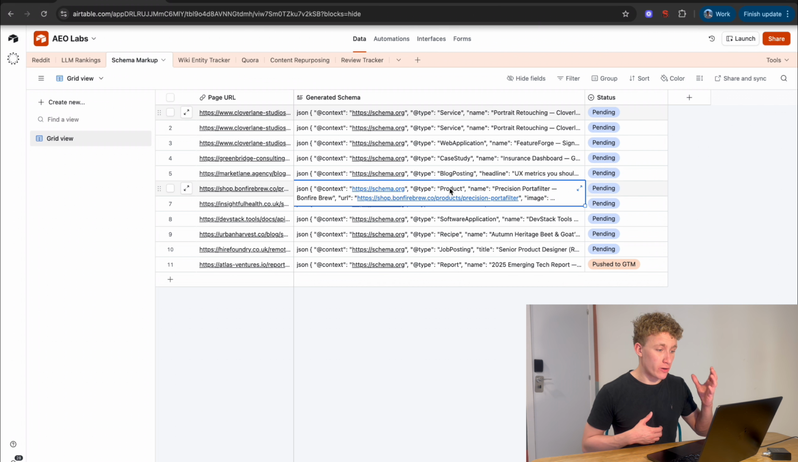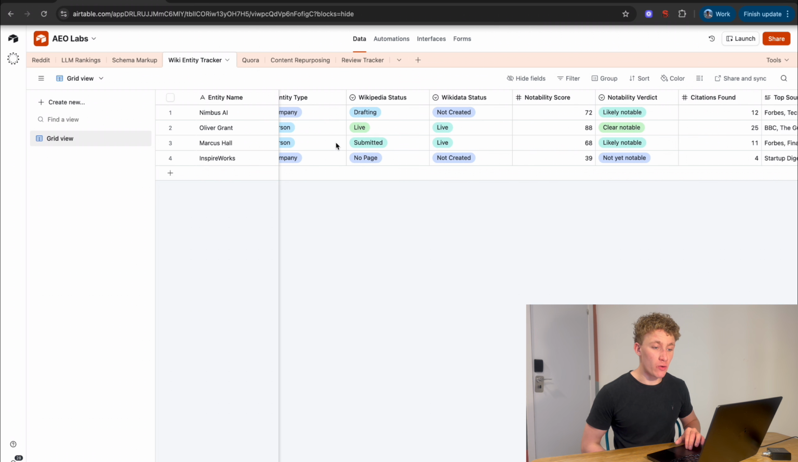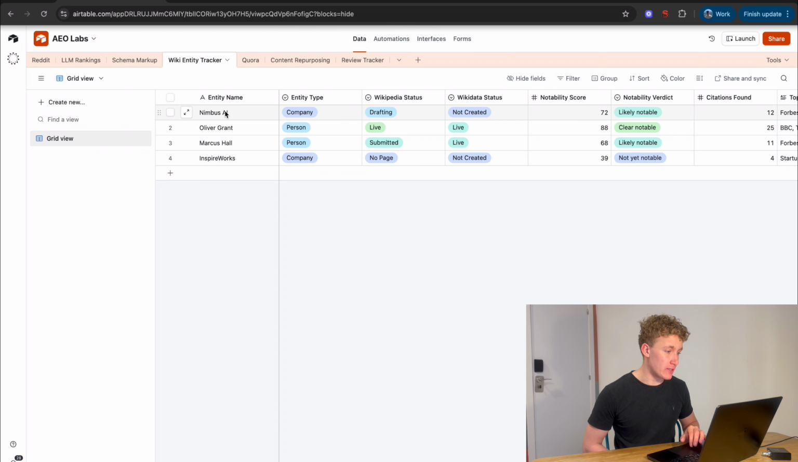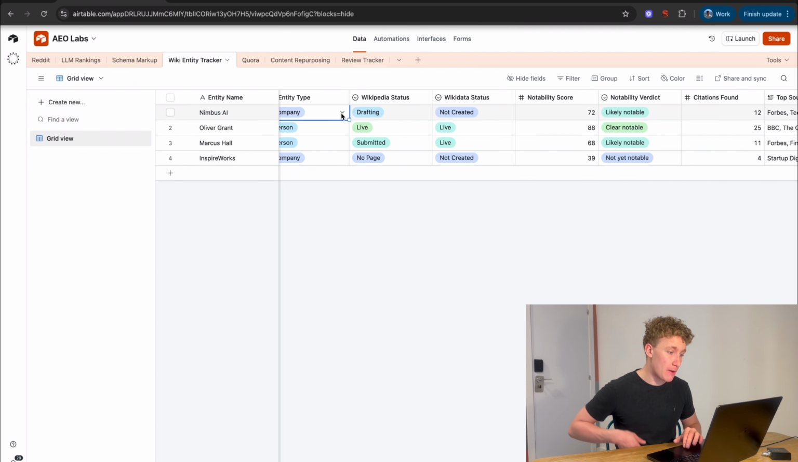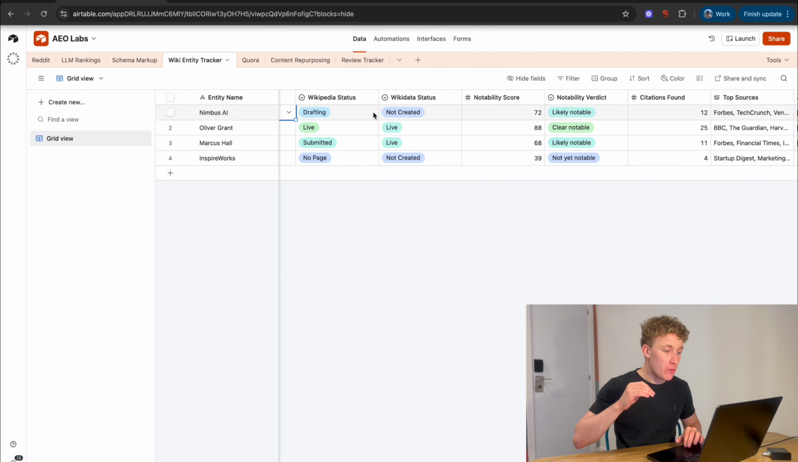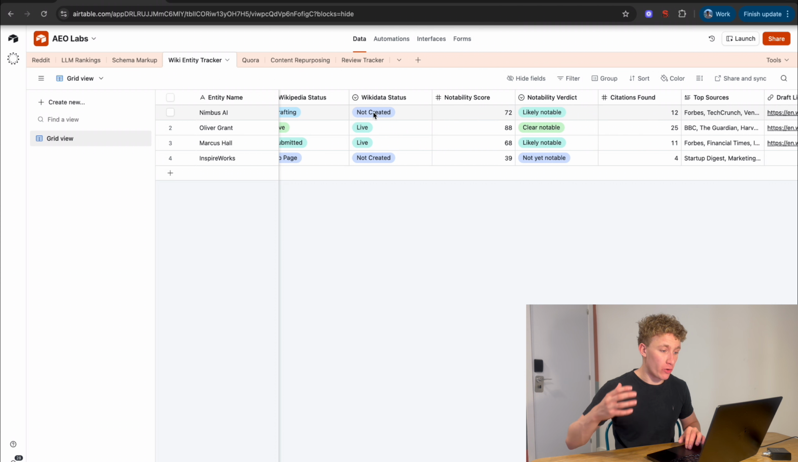If any of you have tried to implement schema markup before, you'll know it's quite a long process of taking the HTML, running it through ChatGPT, adding it over. So fully automated here. This is what I meant on automating the Wiki Entity Tracker. So essentially what we do here is we take the person's name or the company name and we see whether they have a Wikipedia page or not.